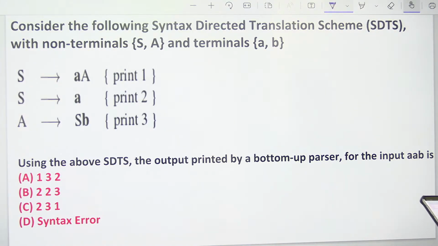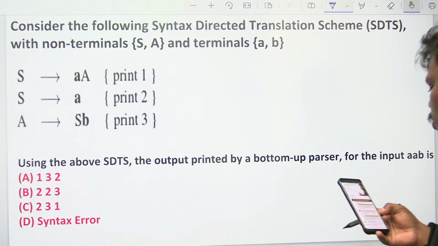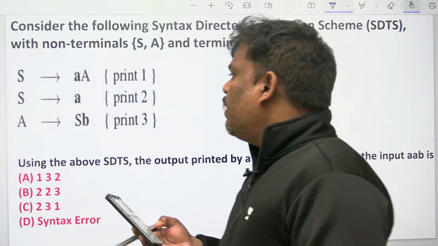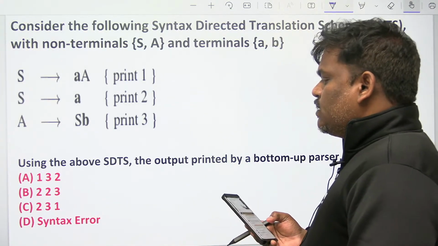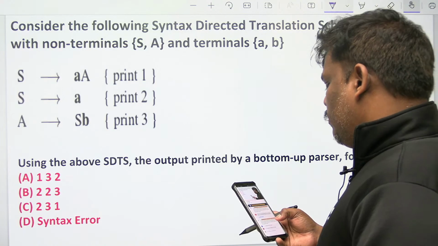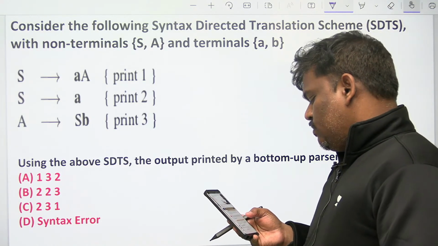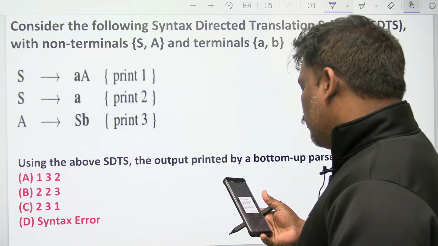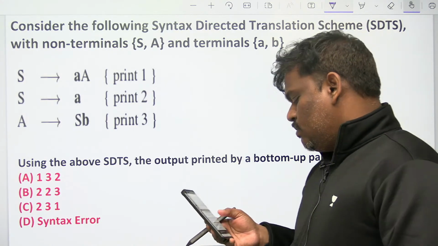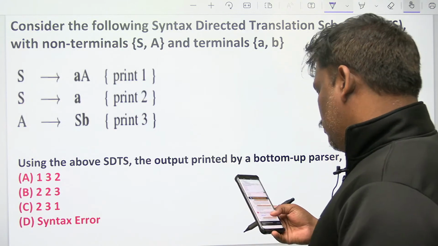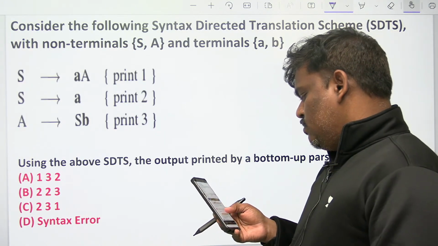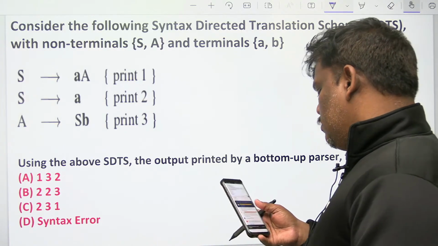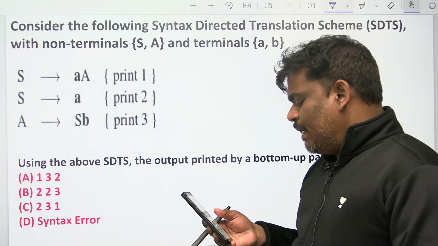Similar kind of problem. It is very easy comparing previous problem, because semantic actions at the end.